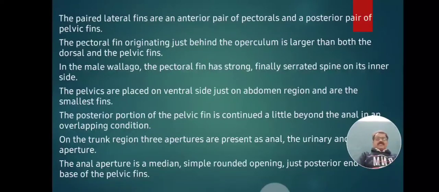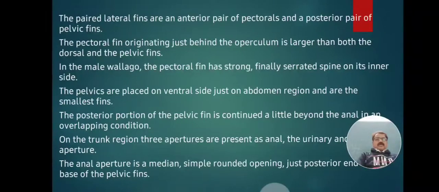The pelvics are placed on the ventral side, on the abdomen just in front of the vent, hence they are called ventral fins. Pelvics are present on the ventral side, on the abdominal region, just in front of the vent. They are the smallest fins present in the body of Valiaguatu. The ventral fin is also called the pelvic fin.